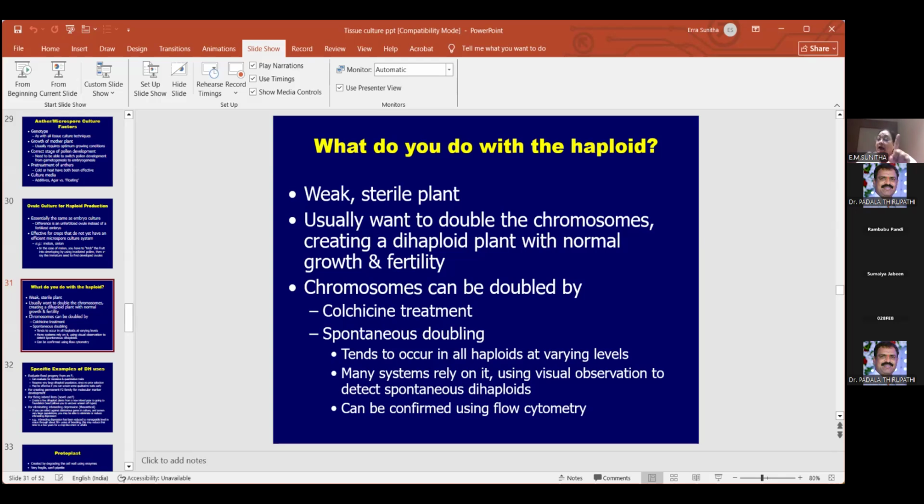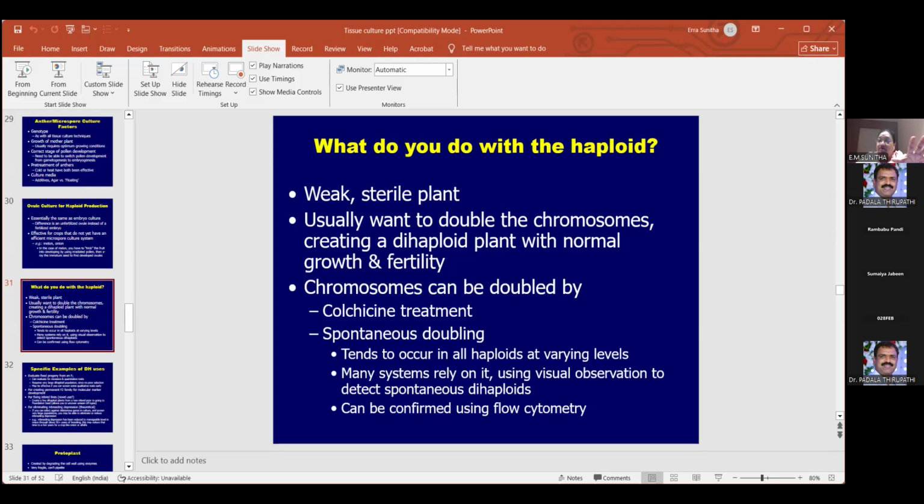కానీ this haploid same దాన్నే you're doubling it. ఆ haploid దాన్నే you're using colchicine and you're doubling it. That's why it is called dihaploid, but not diploid. You have to keep that in mind anamata. You don't have heterozygosity there.